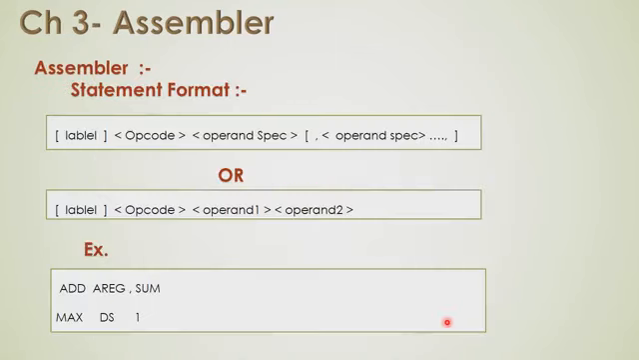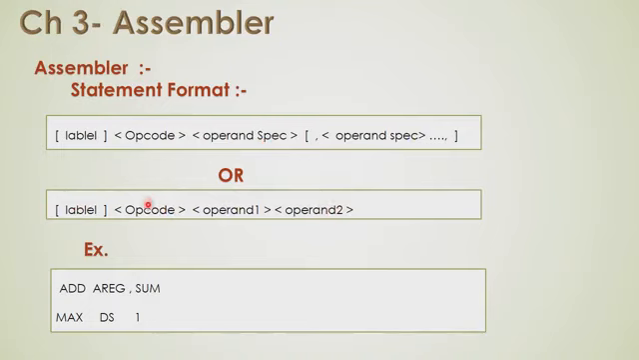Now we'll see what is a statement format for assembler. There is a specific statement format for the assembler instructions. The label part is an optional part. Then there is an instruction that is divided into three different parts. First part is opcode, second part is operand specification, and third part is also an operand specification. That is, we can say the label part, then the opcode, operand 1 and operand 2.